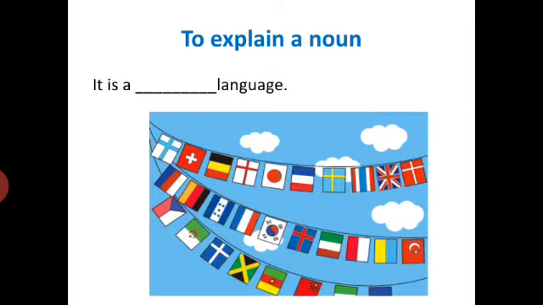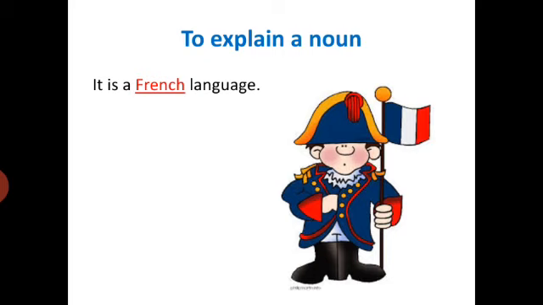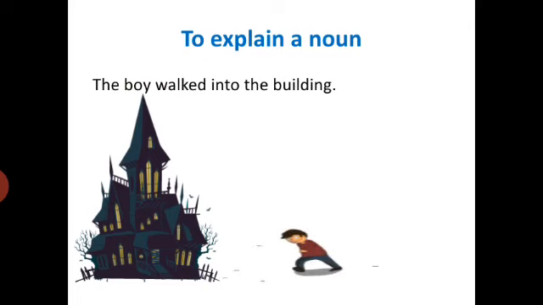To explain a noun, another example: it is a language. Now we don't know which language is mentioned. It is a French language. French is an adjective. Now we can imagine the flag of France and the costume. So we can imagine so many things when we read about adjectives.